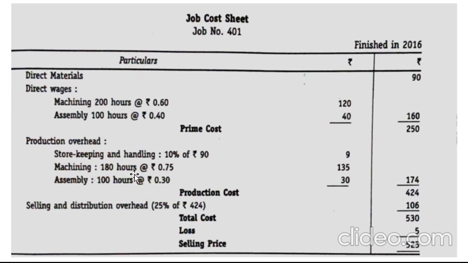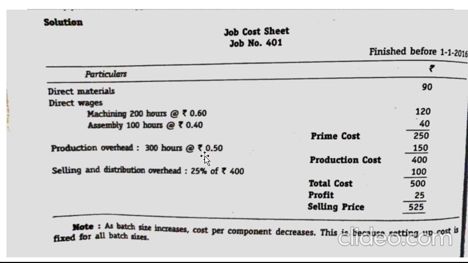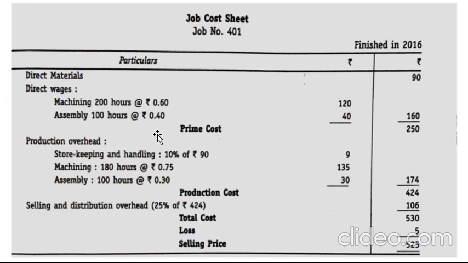Here the rate has changed for machining. In the previous problem we had the production overhead 200 hours, so we added 200 plus 300 and calculated the overhead and charged the rate as it was a unique rate. But in this problem, after 2016, it is 180 and 100, and the cost is also varying. Why is it 180?